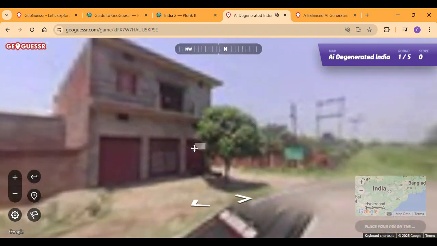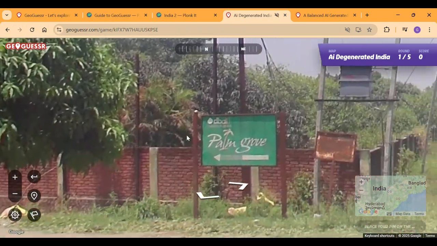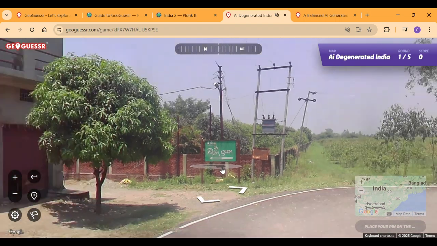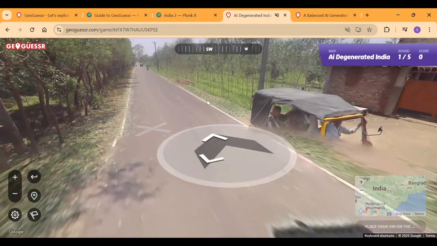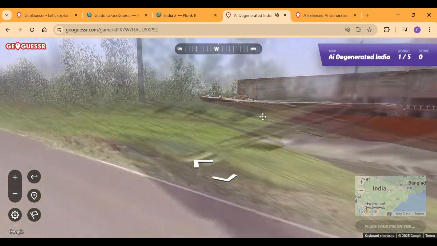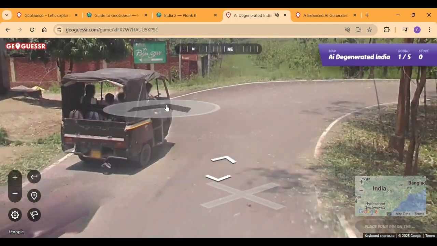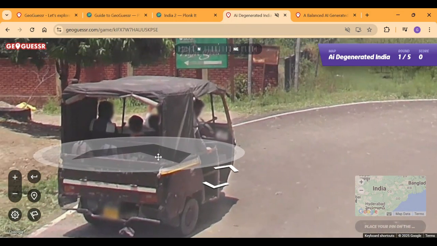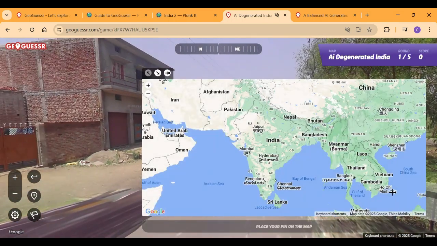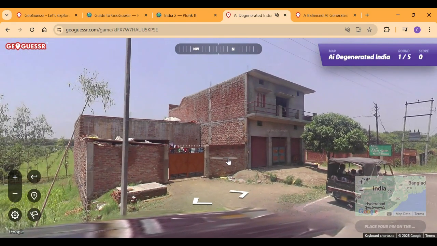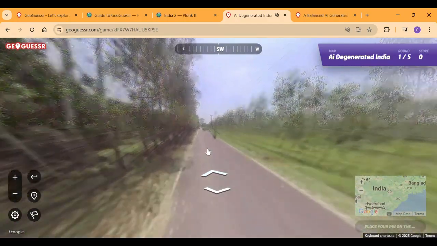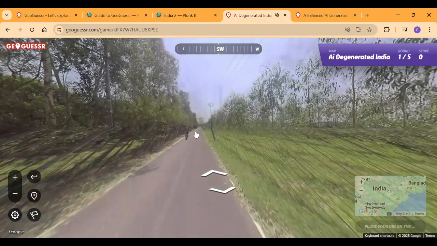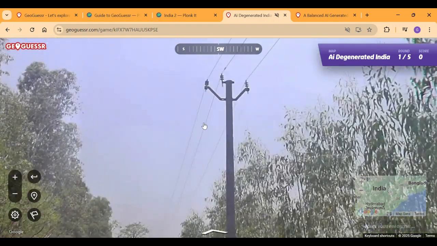So firstly, we have a cow. Okay, nice cow. And then we have Palm Grove area. Okay, the car is so weird because of the crap cam. Oh, bloody crap cam. Okay, an auto rickshaw. Auto rickshaws are pretty useful. Oh, it's a black one. Okay. The black auto rickshaw is common in Maharashtra, but it could also be common all over the country. So red brick, it all kind of feels north again. And it kind of makes a bit of sense because North India has a lot of these red brick architecture that I think we could go.